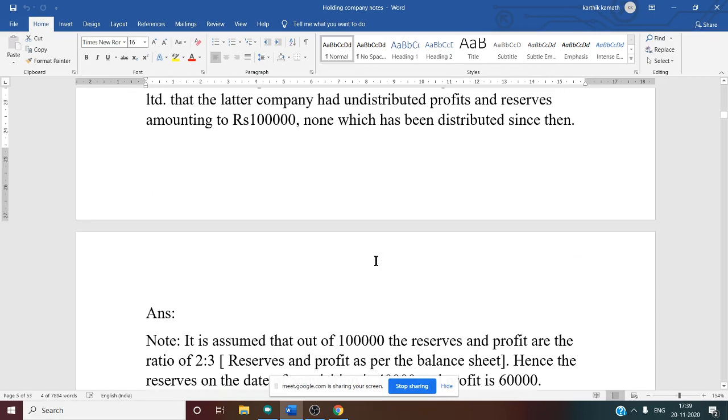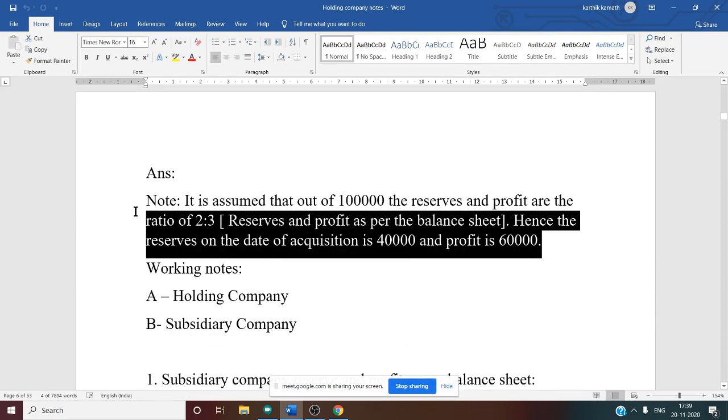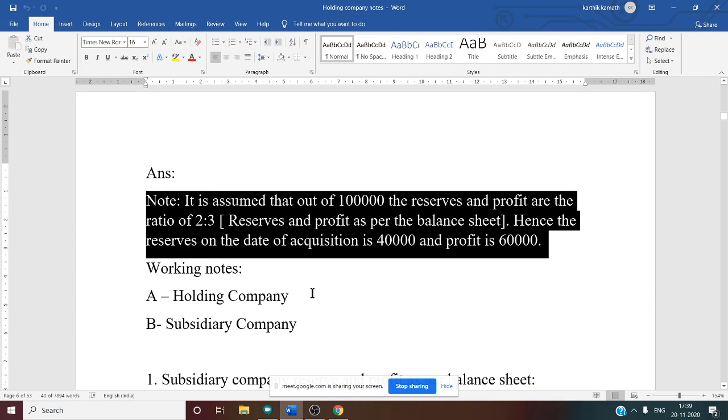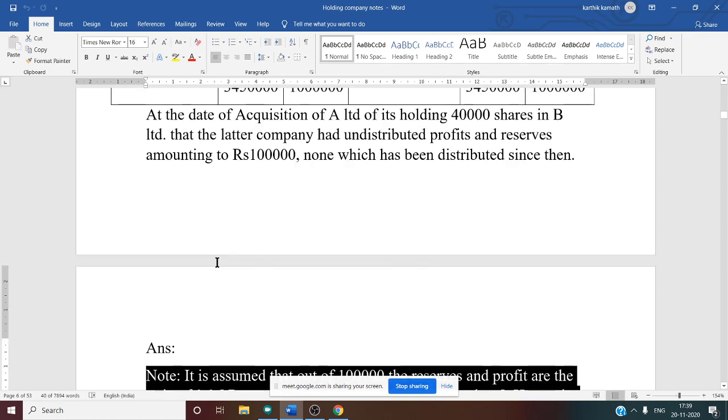now the next thing we need to see is the solution part. There is one note that we have discussed. See this: it is assumed that out of 1 lakh, reserves and profit are in the ratio of 2 is to 3. So how did this ratio come?